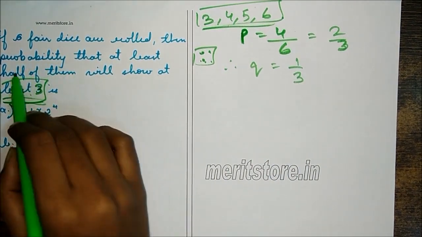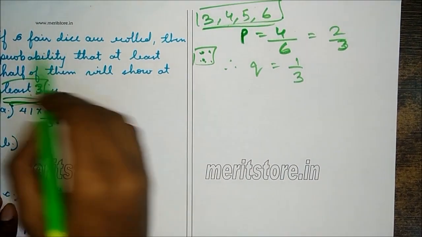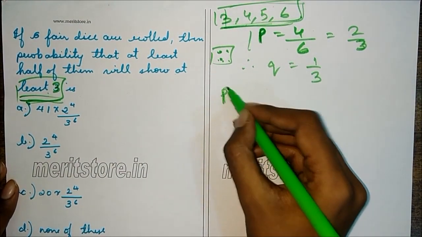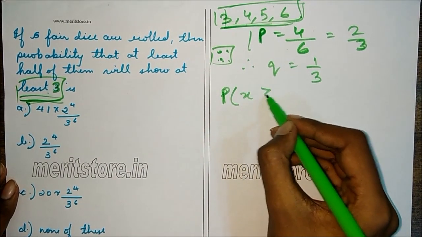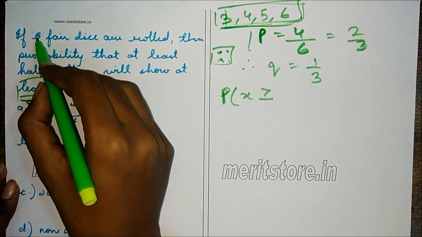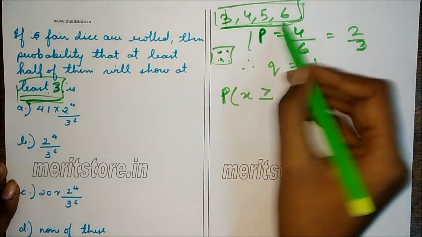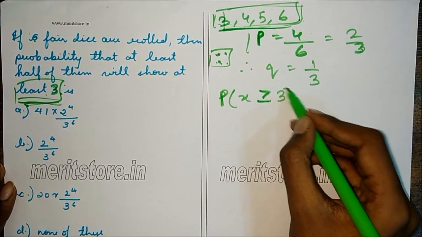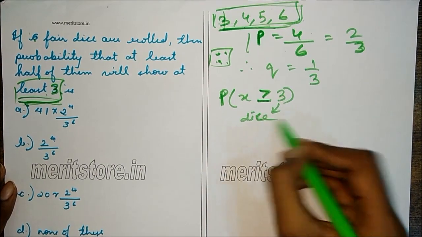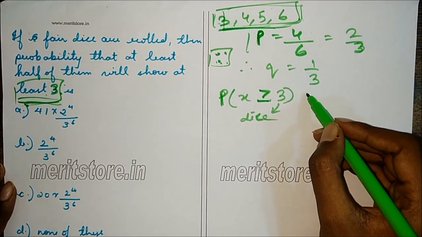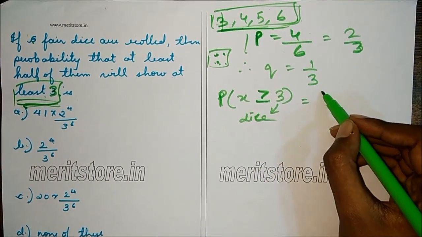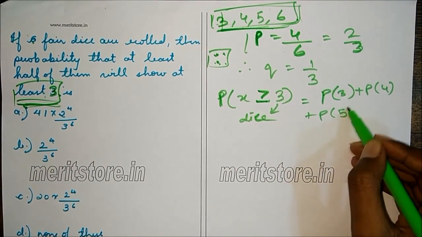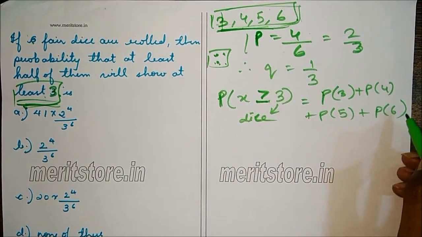So now at least half of the dice which are thrown should show these numbers. What we have to find will be P of X greater than or equal to 3, since half of 6 is 3. So at least 3 dice should show these numbers. So this will be P of 3 plus P of 4 plus P of 5 plus P of 6.